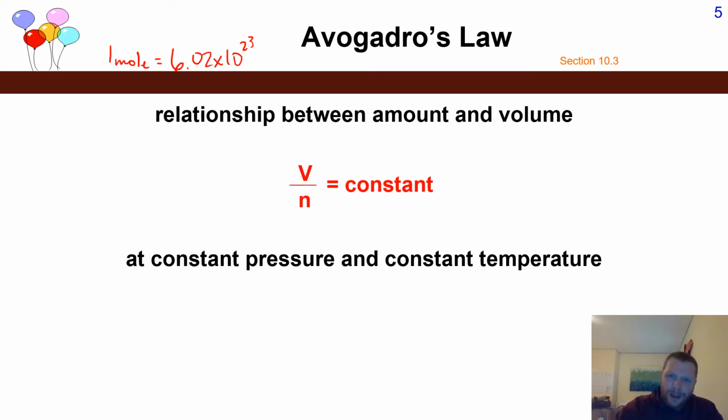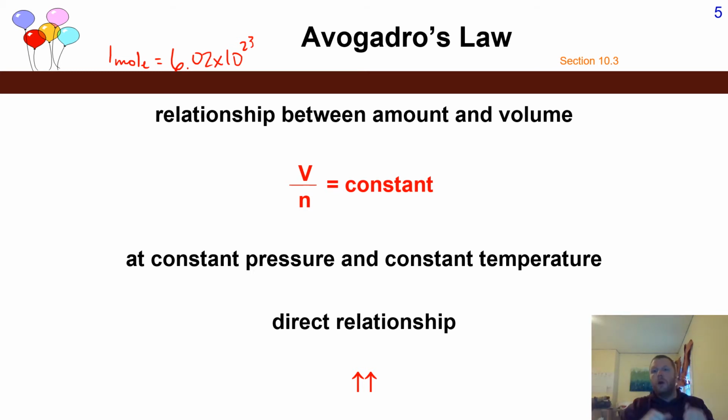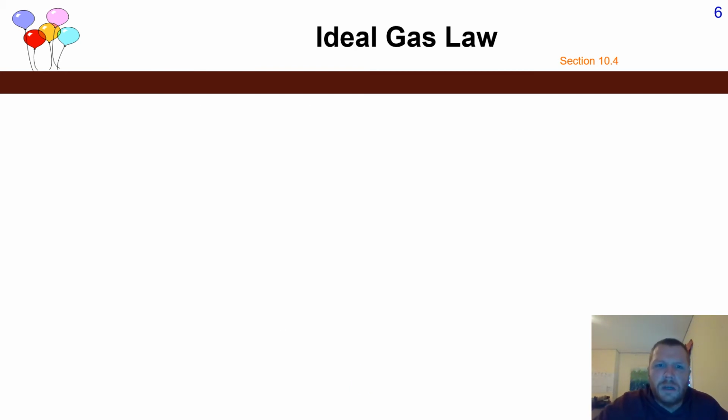At constant pressure and constant temperature, there is a direct relationship between the amount of a substance and the volume that substance occupies. If you increase the number of moles, the volume is going to grow.